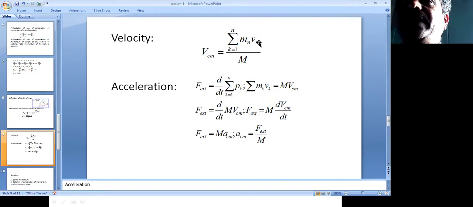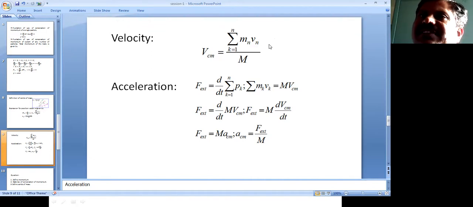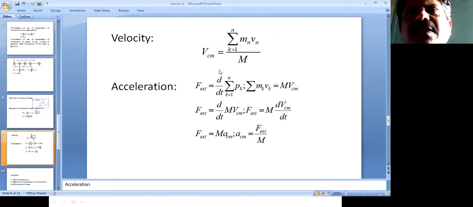This vk is obtained by drk divided by dt. So this is the velocity of the center of mass of the system. Once you get the velocity of the center of mass, then you can write the acceleration. So we know that F external, here itself you can put accelerations.